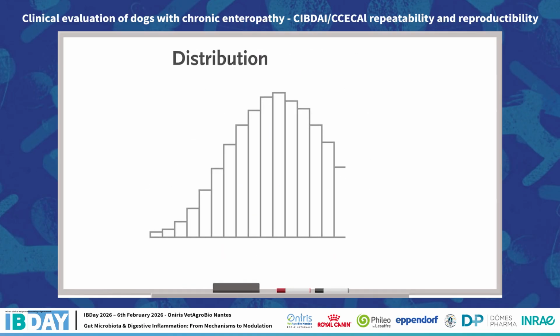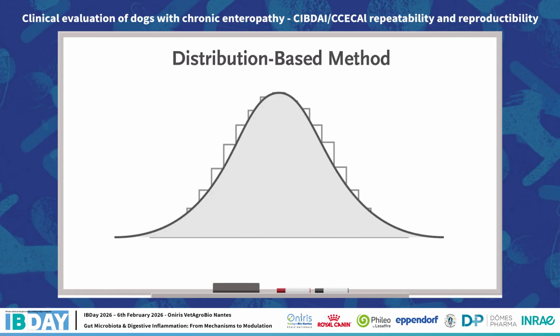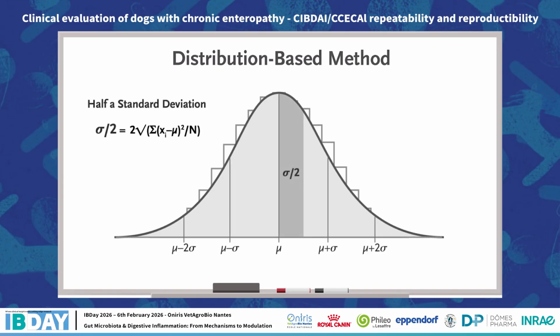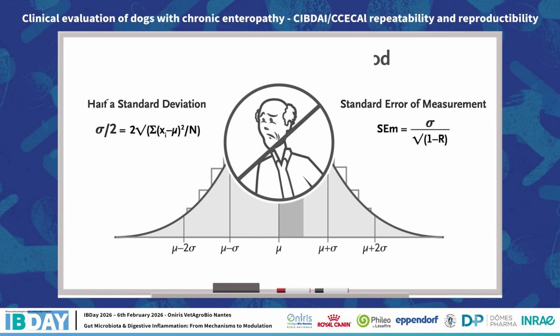An alternative is the distribution-based method. This approach uses calculations based on the distribution of the data, such as taking half a standard deviation of the baseline measure or using the standard error of measurement. These methods provide a data-driven estimate of what might be a meaningful change, but don't directly incorporate patient perceptions.